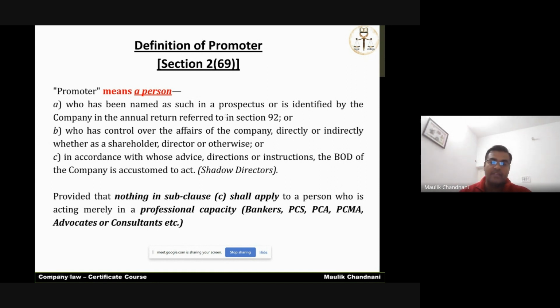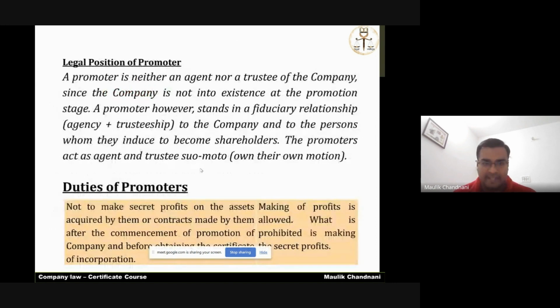So if your name is written in the prospectus or annual return, or if you have control as a director or shareholder or otherwise in pursuance of any agreement, or if you are a shadow director, you will be treated as the promoter of the company under Section 2 Clause 69.